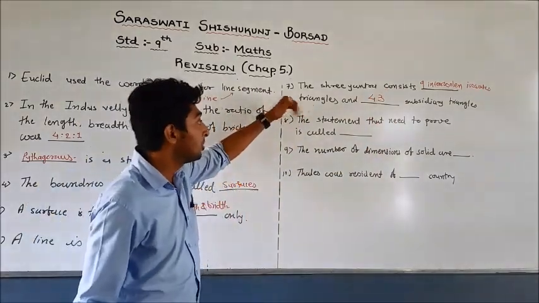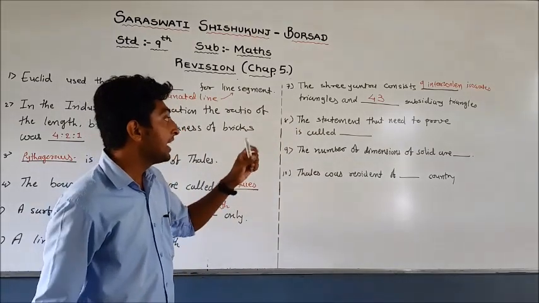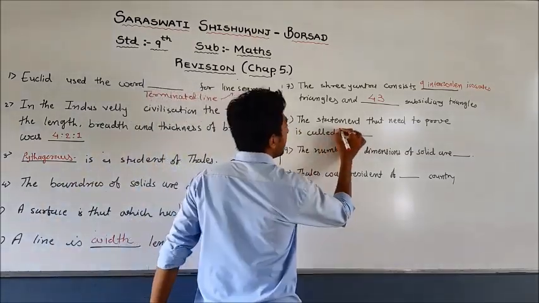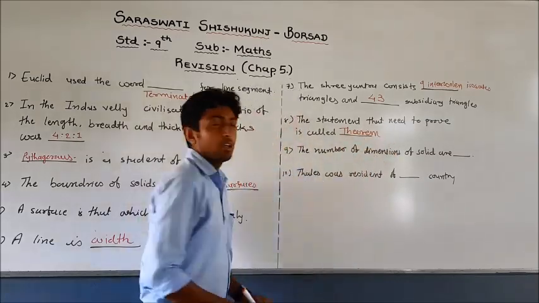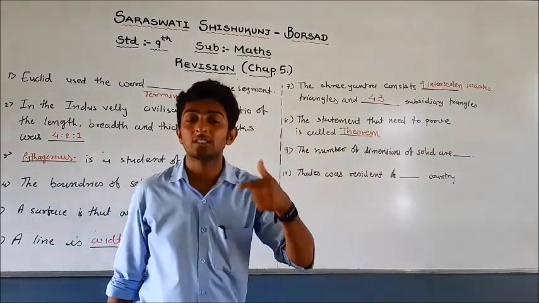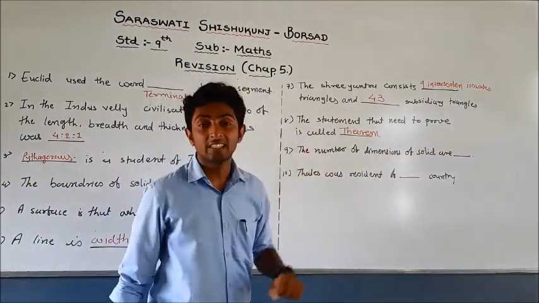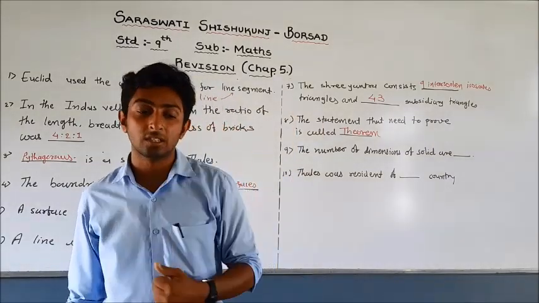This we have to discuss also. Another one: the statement that needs to be proved is called a theorem. Another question: the statement that we have to assume. The answer is axioms. We know that axioms mean assumptions.